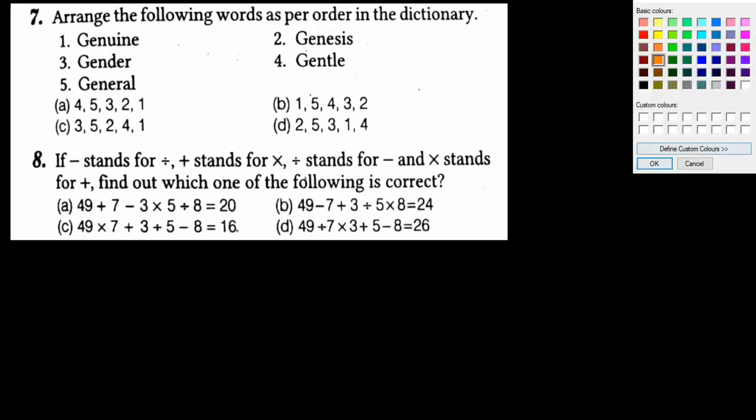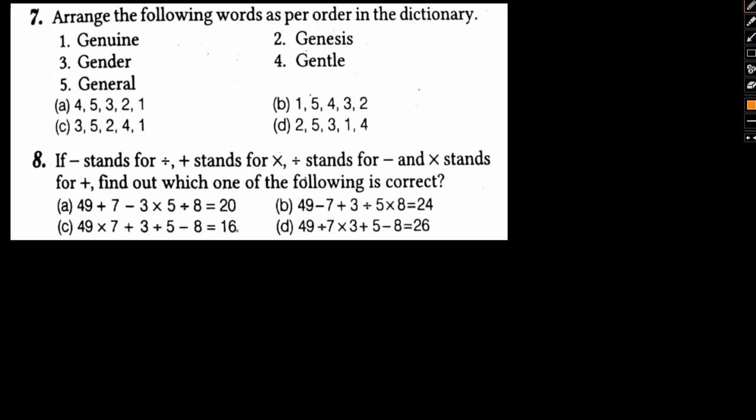So in this video again we'll be continuing our discussion with respect to the questions of the GI section of the paper, the General Intelligence section of the paper. So what we'll be doing is we'll talk about a couple of questions of different types so that we can get a general idea of these questions.